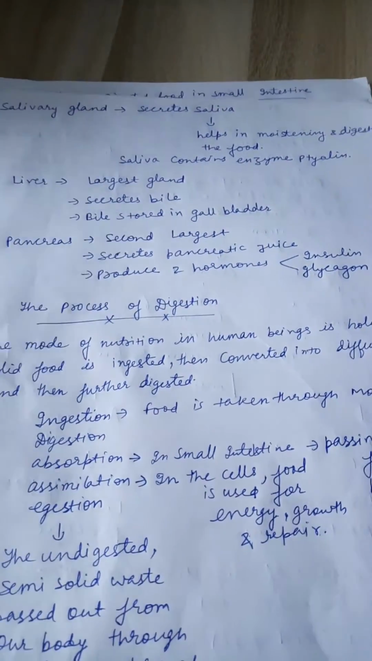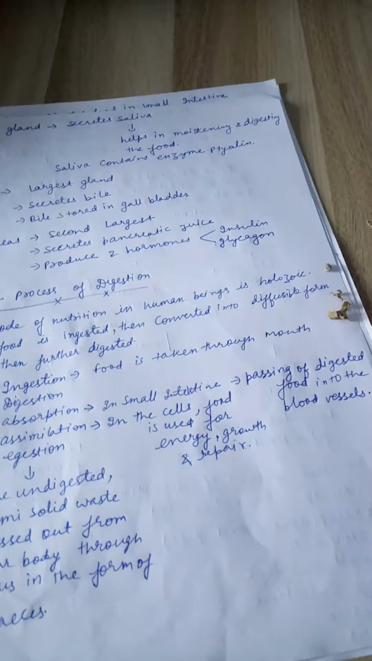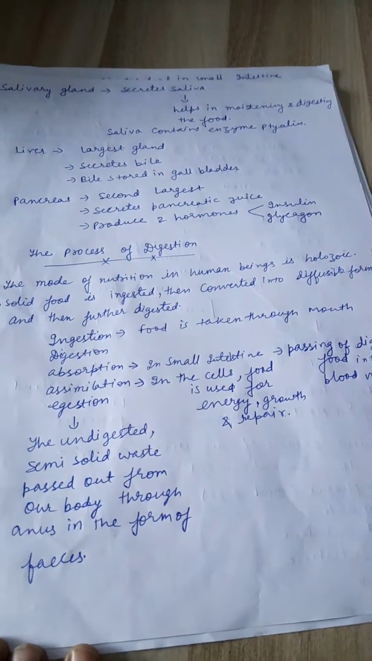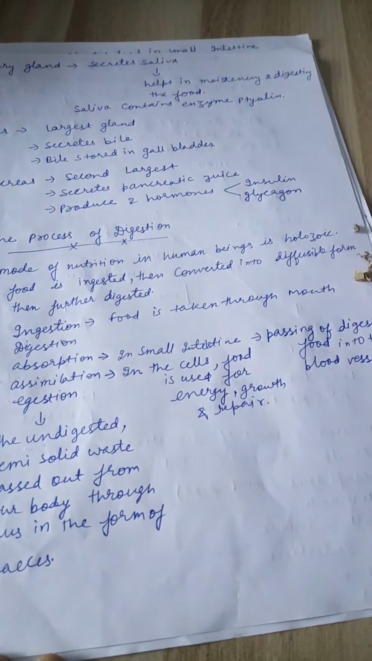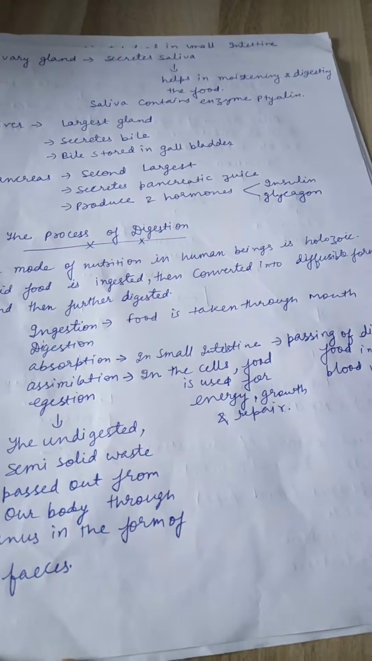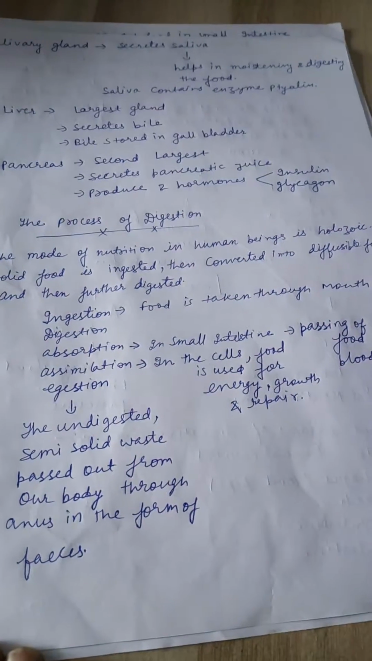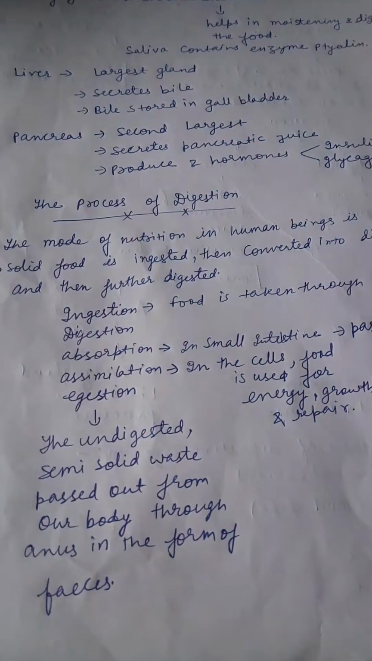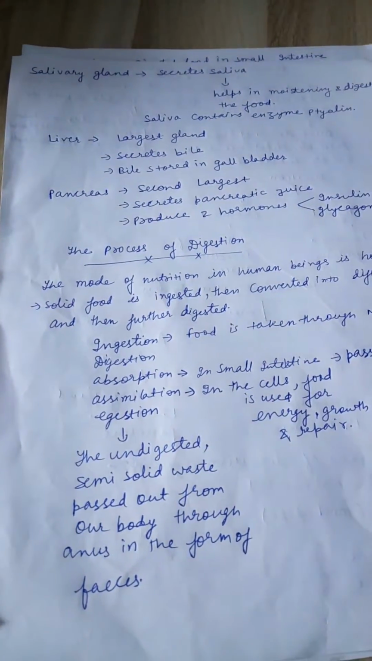Now, the process of digestion. The mode of nutrition in human beings is holozoic. Solid food is ingested, then converted into diffusible form, and then further digested. Ingestion: food is taken in through the mouth. Digestion: we will discuss it later. Absorption: in the small intestine, the digested food passes into blood vessels. Assimilation: in the cells, food is used for energy, growth, and repair. And egestion: the undigested semi-solid waste is passed out from our body through the anus in the form of feces.